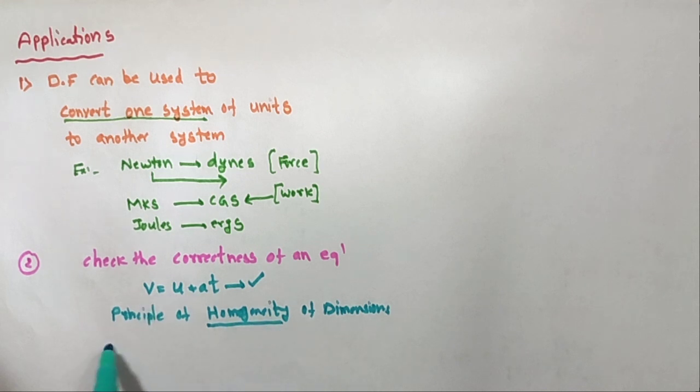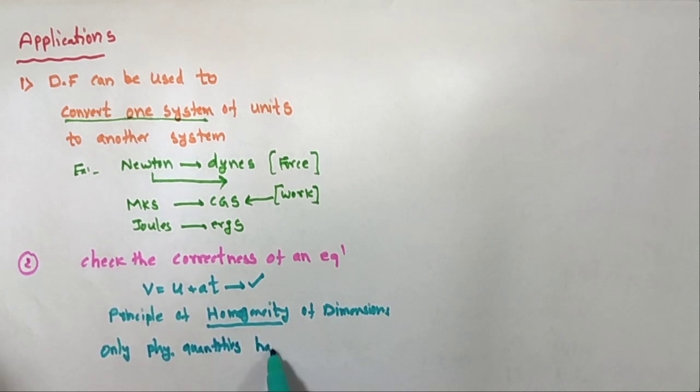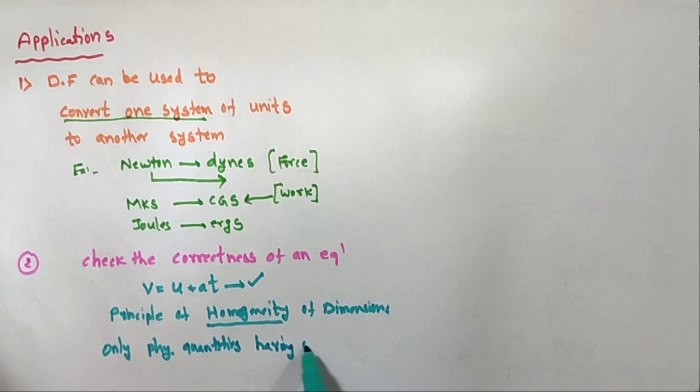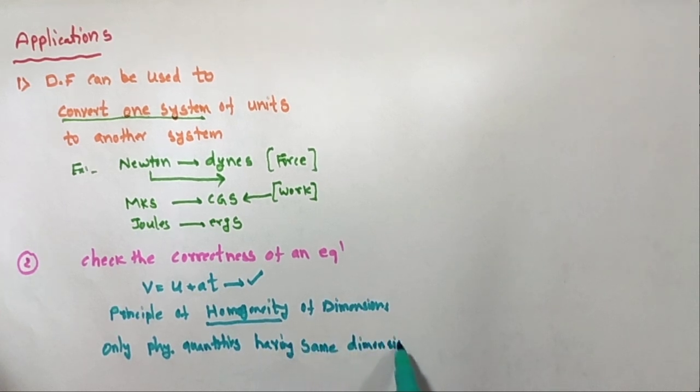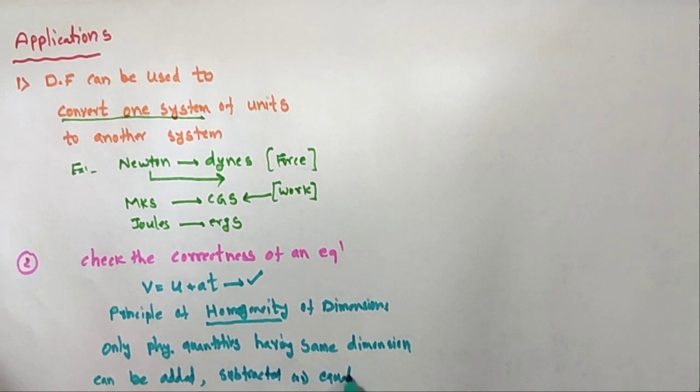So, only physical quantities having the same dimension can be added or subtracted or equated. This is called homogeneity of the dimension.